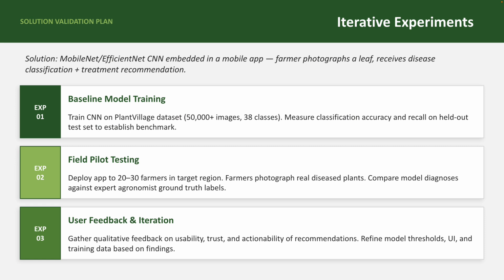My solution concept is a mobile application powered by a convolutional neural network, that is CNN, specifically a fine-tuned MobileNet or EfficientNet architecture, chosen for the lightweight footprint suitable for mobile deployment.